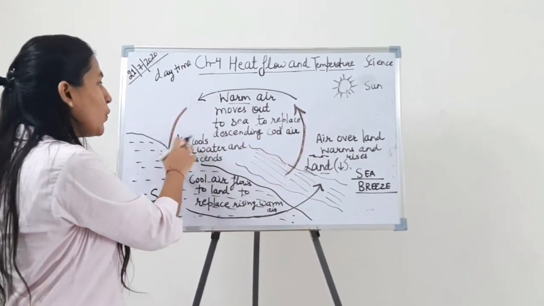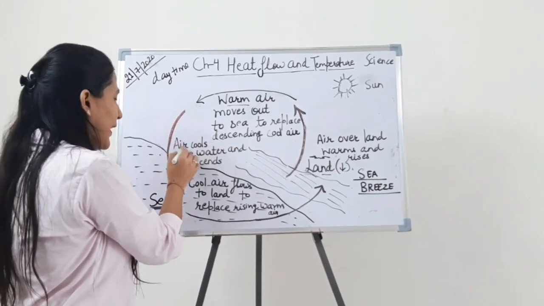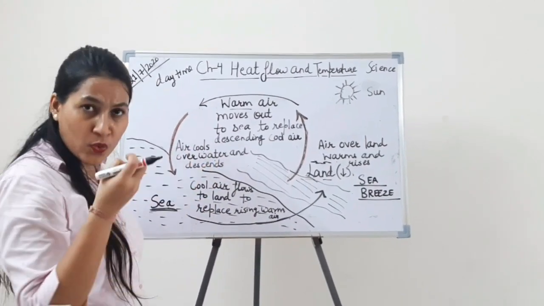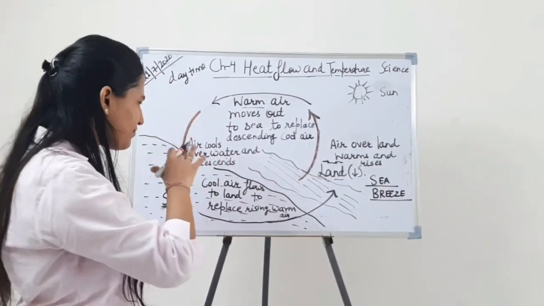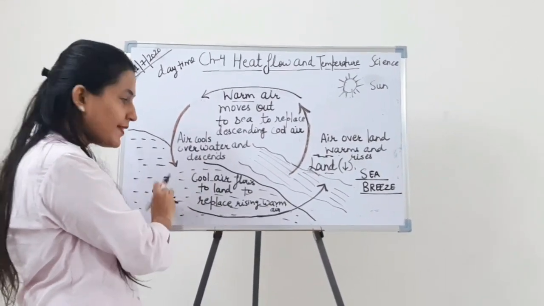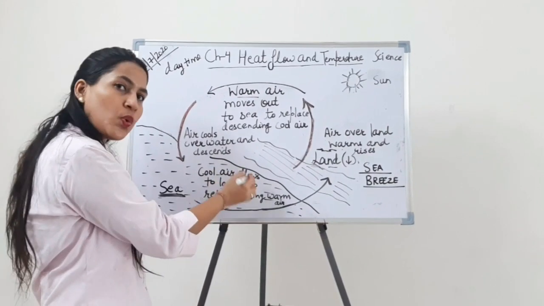Okay? Air cools. The warm air which is blowing over the sea cools over water and descends. Here the air gets cool due to the presence of water in the sea. Once the air becomes cool, cool air flows to land.